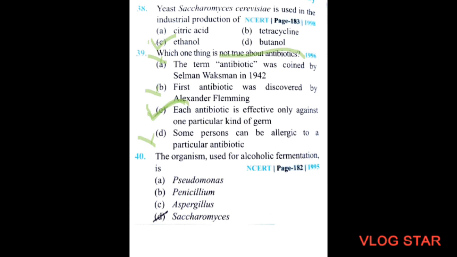Next question. The organism used for alcoholic fermentation is option A, Pseudomonas, option B, Penicillium, option C, Aspergillus, option D, Saccharomyces. So the correct option will be Saccharomyces. Next question.